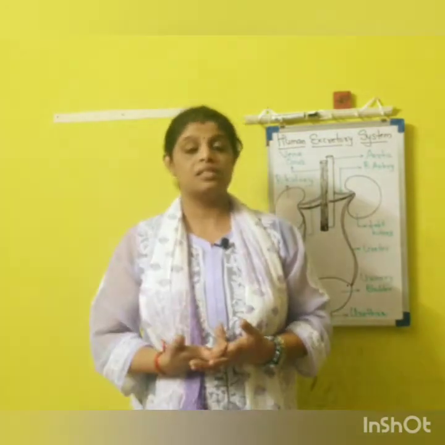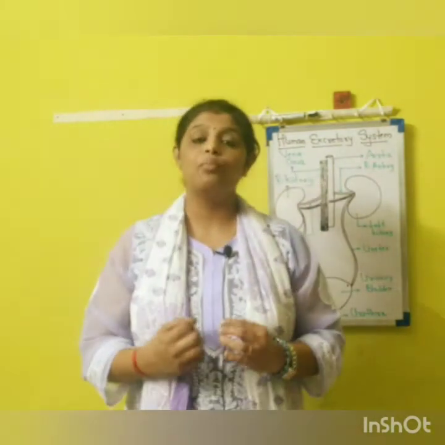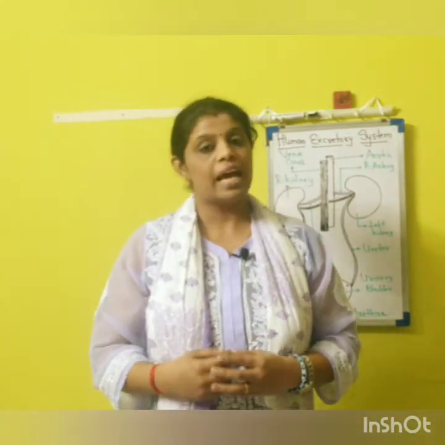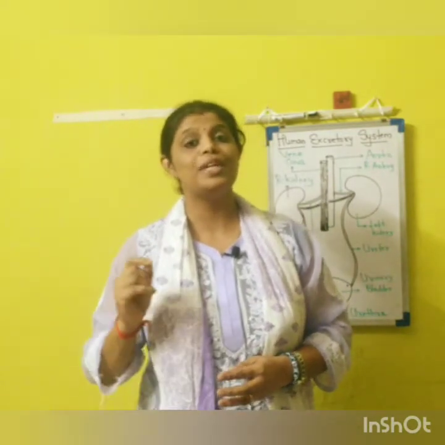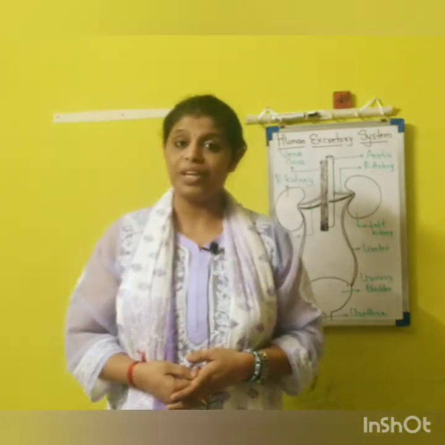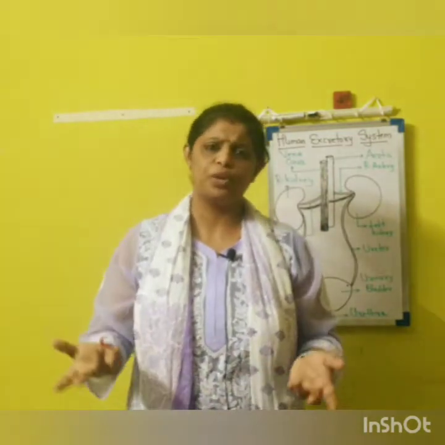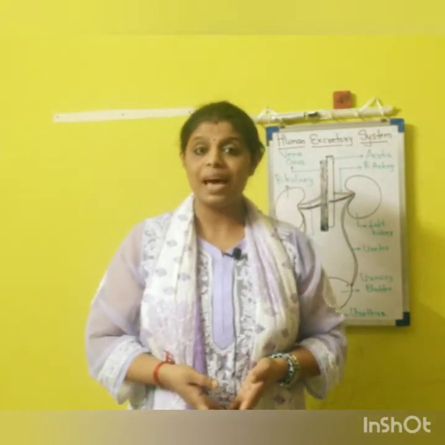So the organisms which eliminate ammonia are called ammonotelic organisms, and the process is called ammonotelism. The organisms that excrete urea are called ureotelic organisms, and the process is called ureotelism. What is happening?